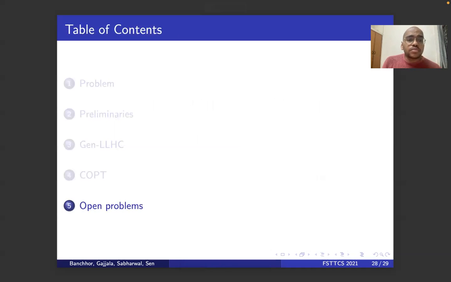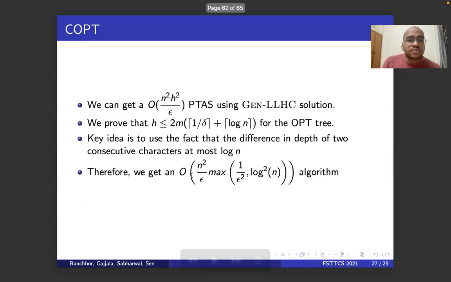Now we'll go to the open problems. Note that we can't use this technique for general LHC because this is dependent on the number of block levels, which we are assuming to be constant. In general LHC, we can't because effectively it's a new block level after each level. And we use the Monge property in softer LHCs to speed up the algorithms, and it's not possible to use it in D-opt and C-opt.